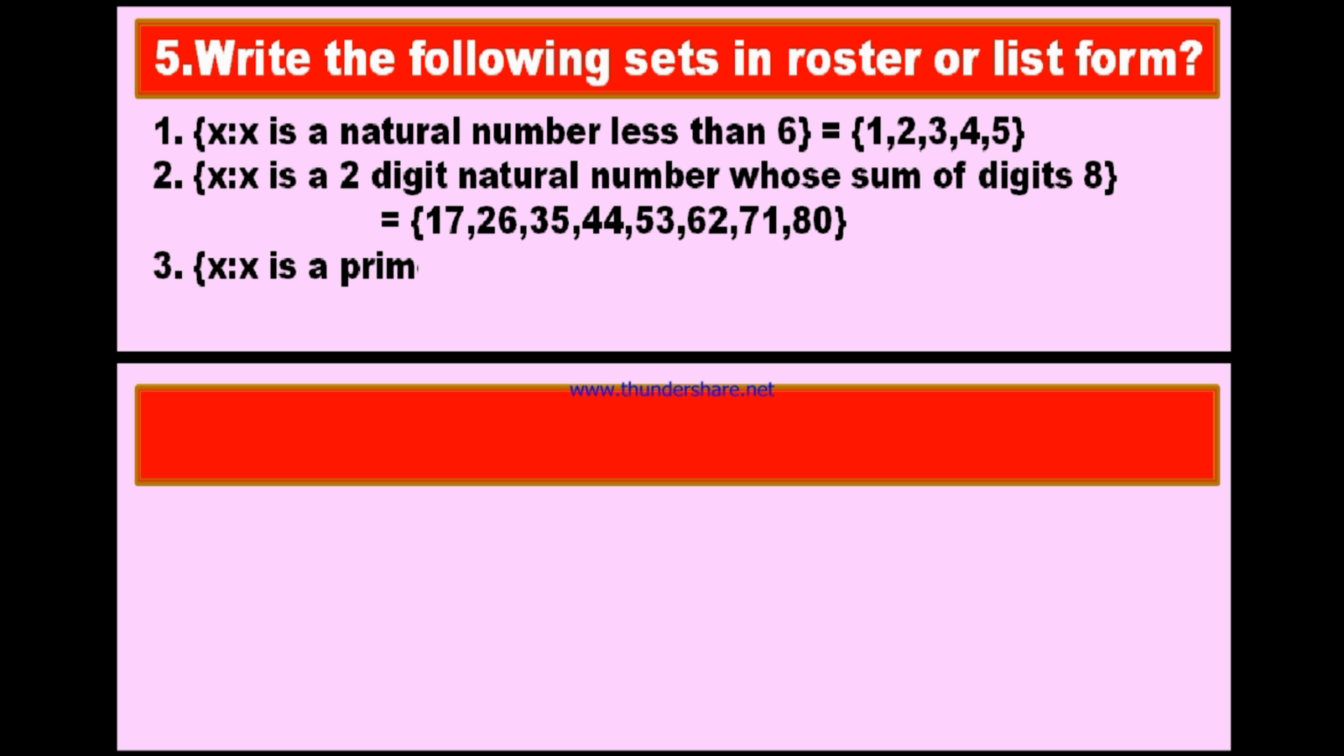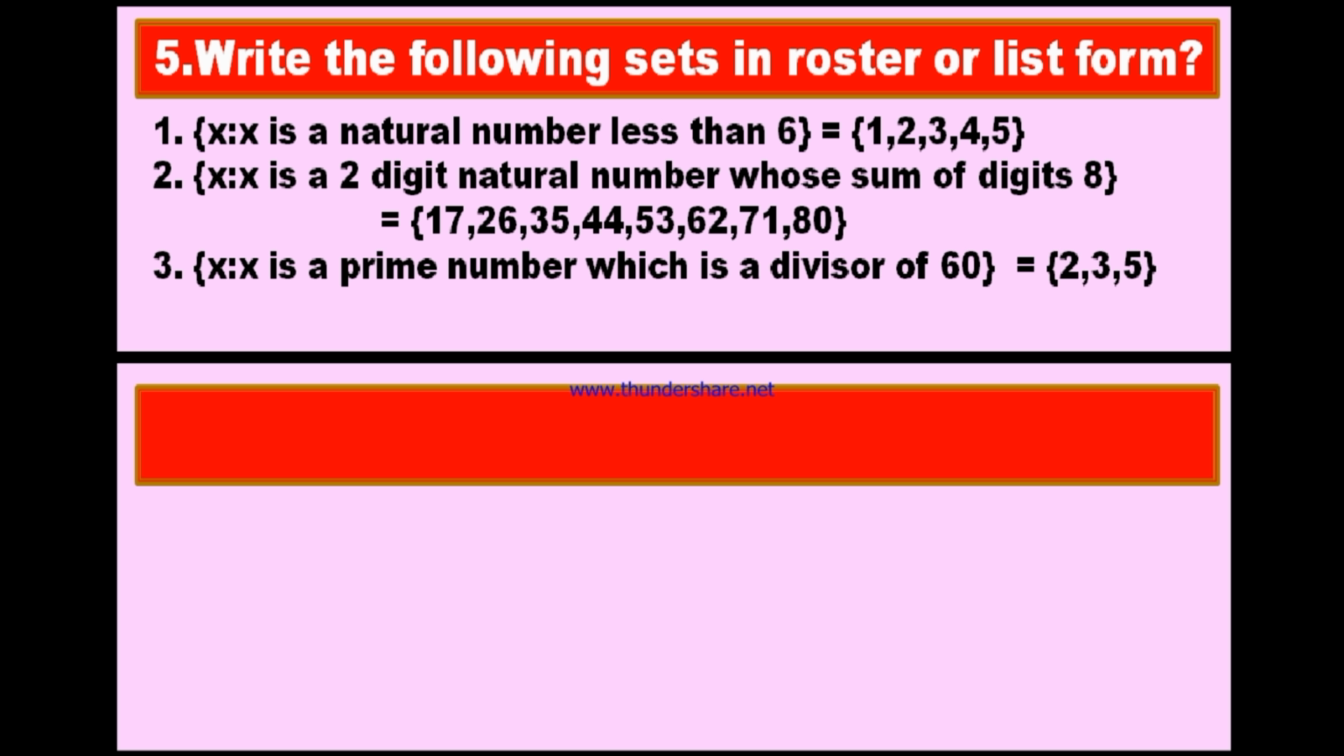Now the third bit, X is such that X is a prime number which is a divisor of 60. Prime divisors of 60 you have to list out. What are the prime divisors of 60? 2, 3 and 5. Of course there are many divisors of 60. 1 is a divisor of 60. 2, 3, 4, 5, 6, 10, 12, all these are divisors of 60. But out of all these divisors, only 2, 3 and 5 are prime numbers.